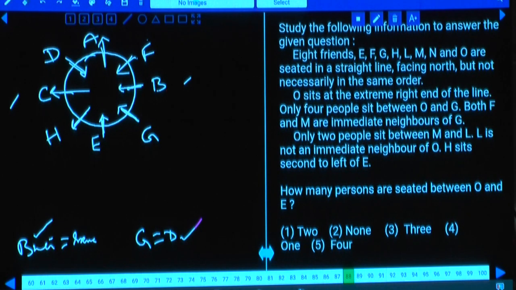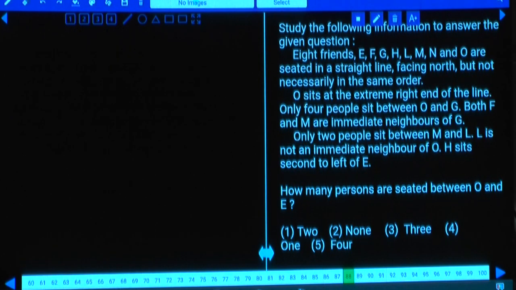All the persons are facing towards north. Then O sits at the extreme right hand. O is at the extreme right hand, and only 4 people between O and G. Hence G must be third from the left.